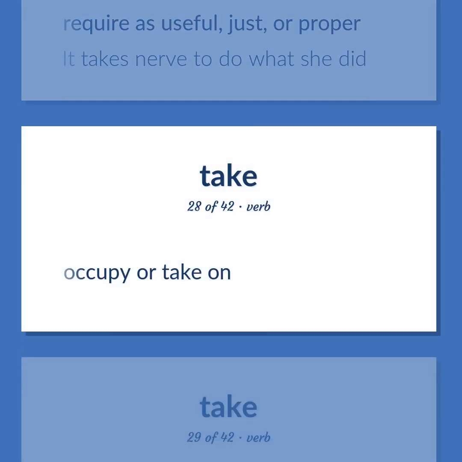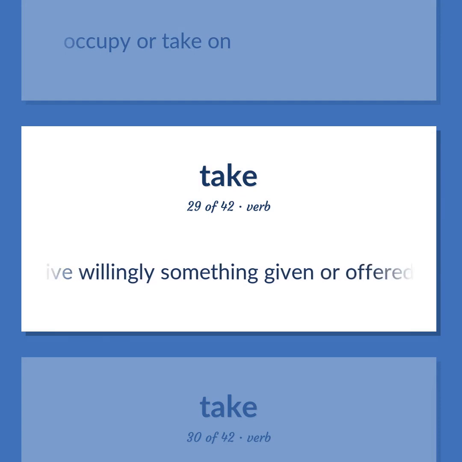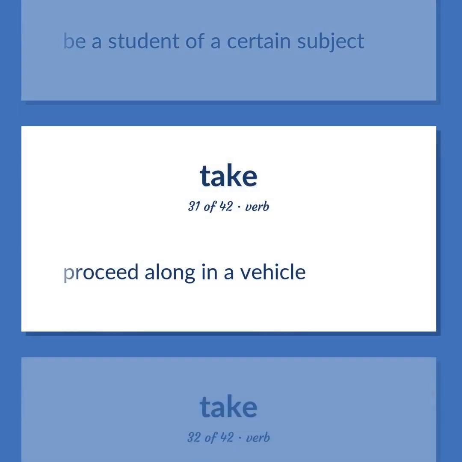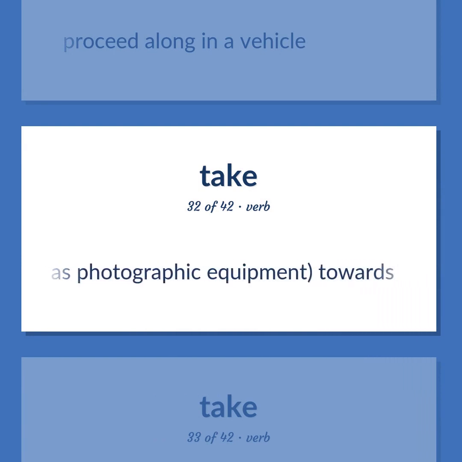Occupy or take on. Receive willingly something given or offered. Be a student of a certain subject. Proceed along in a vehicle. Point or cause to go, blows, weapons, or objects such as photographic equipment, towards.